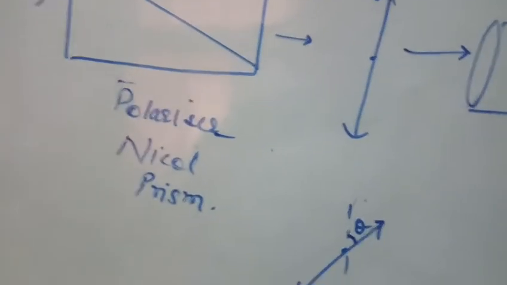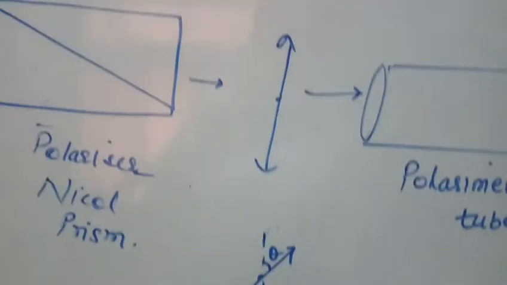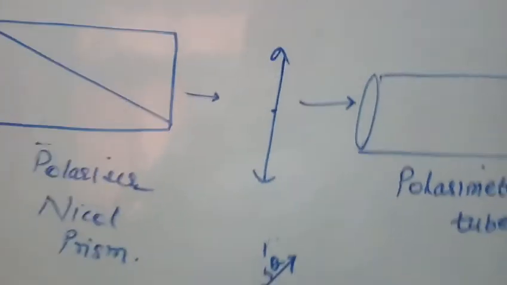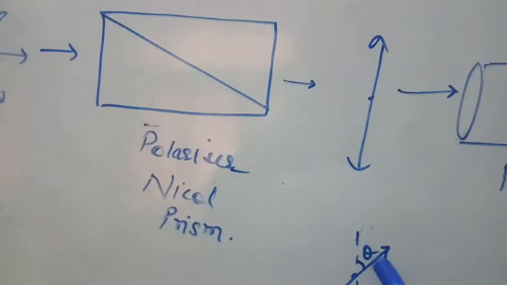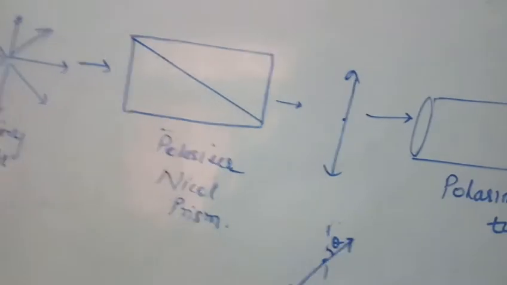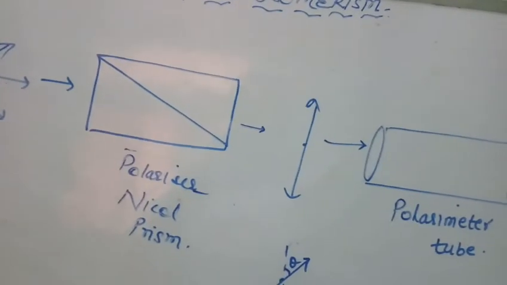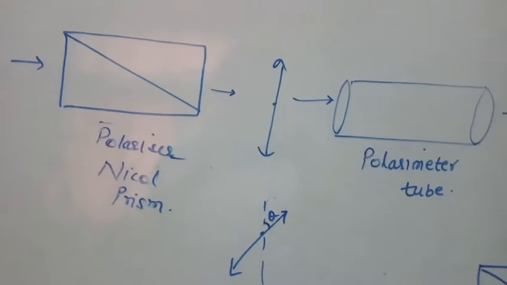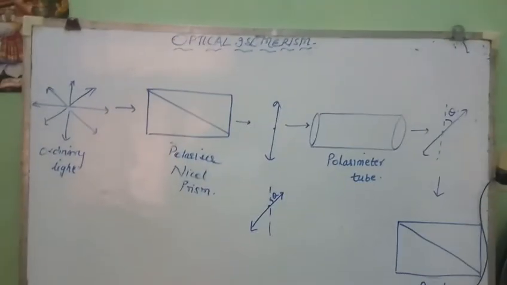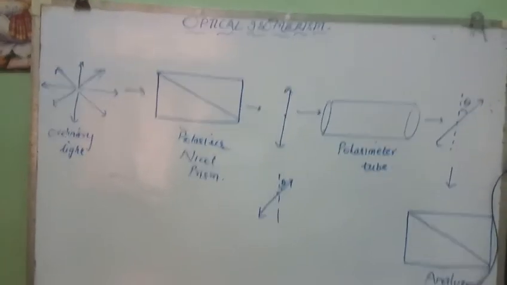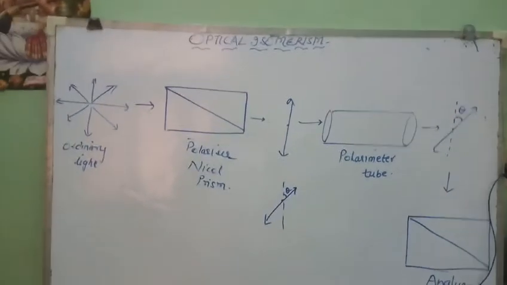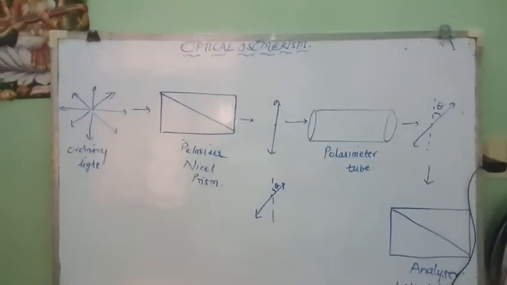Now how will you measure that optical activity? See, the more this angle of rotation, the more will be the optical activity. So how will you measure this optical activity? The apparatus which is used to measure the optical activity is known as polarimeter. So here on the board I have drawn this polarimeter.